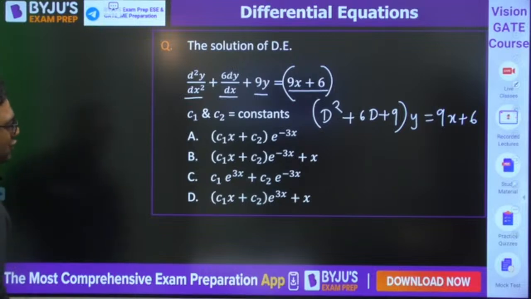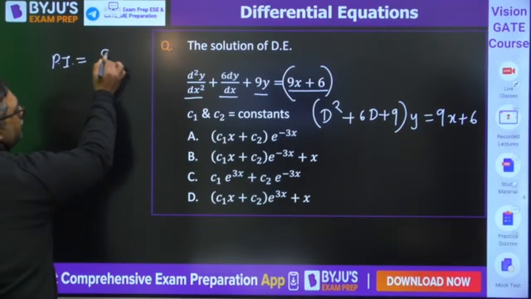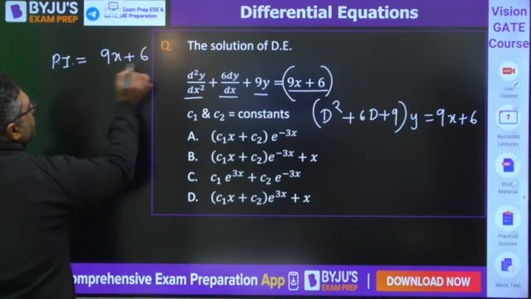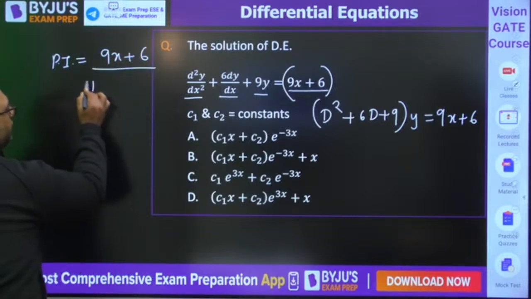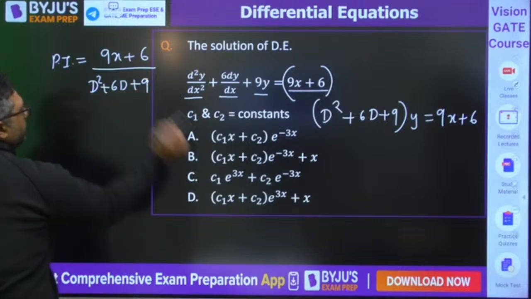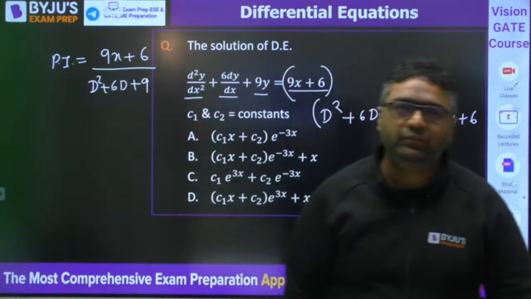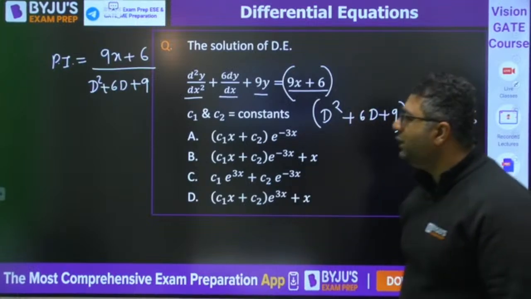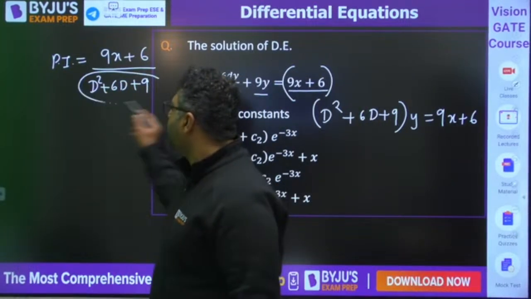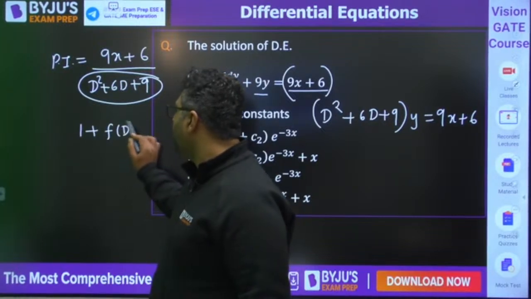Now you can write the particular integral as equals to 9x plus 6 divided by d square plus 6d plus 9. Whenever you have algebraic function, for this type of case, you need to convert the denominator in the form of 1 plus f of d.